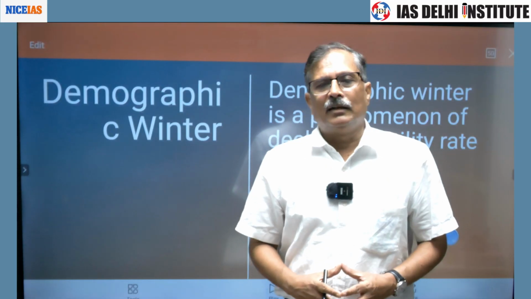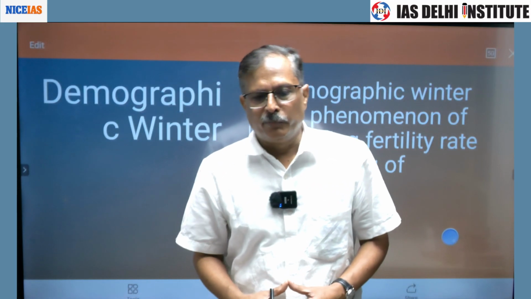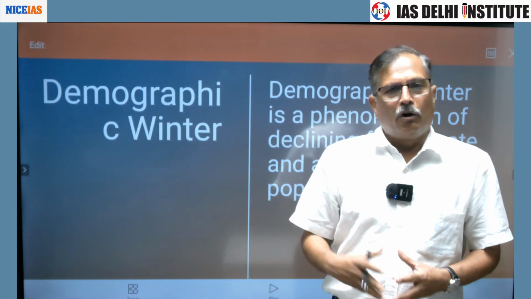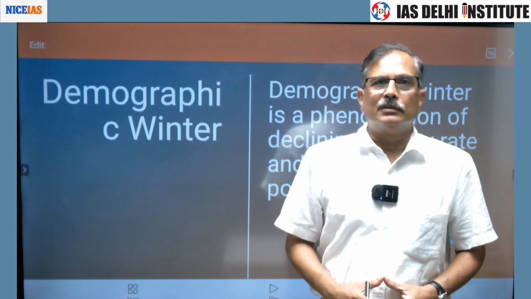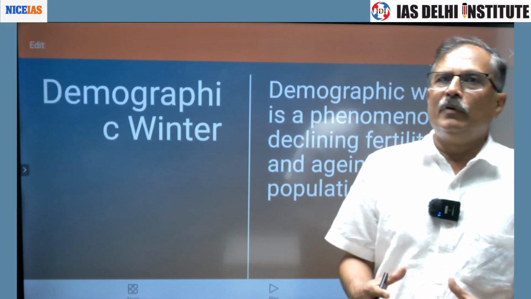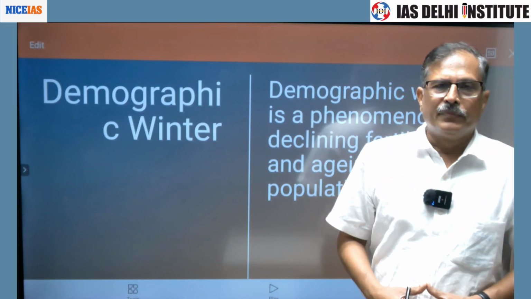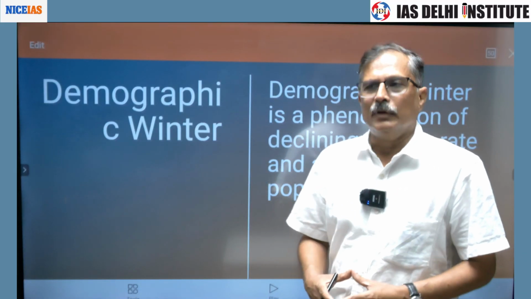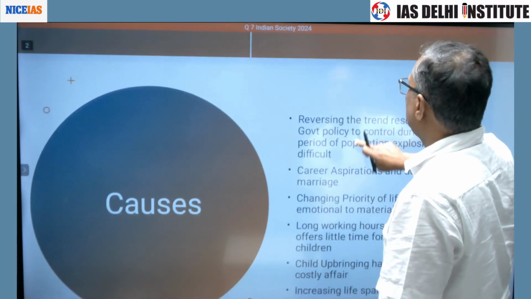Never in the history of humankind has there been a population of elderly more than children below 5 years. But in coming times, the elderly population would be outnumbering the children population. So this is demographic winter.